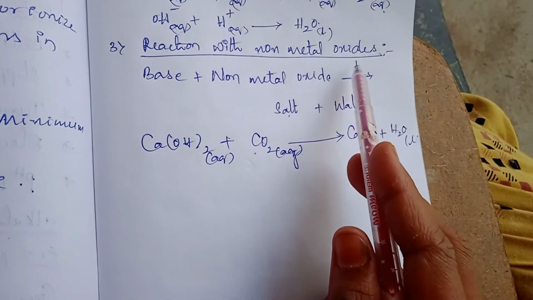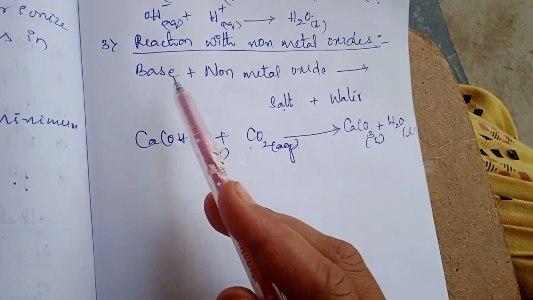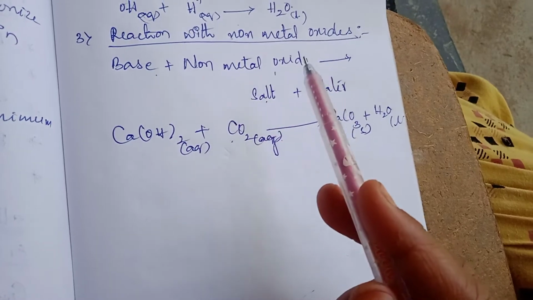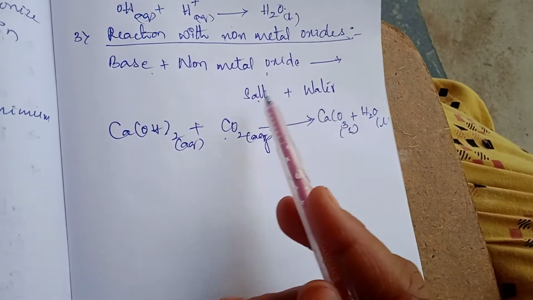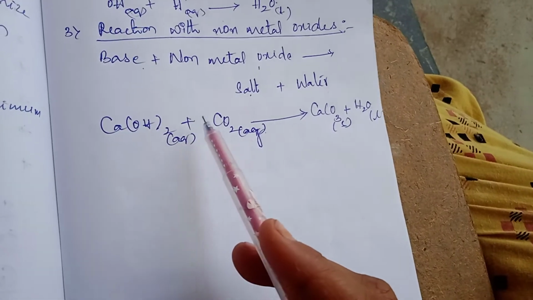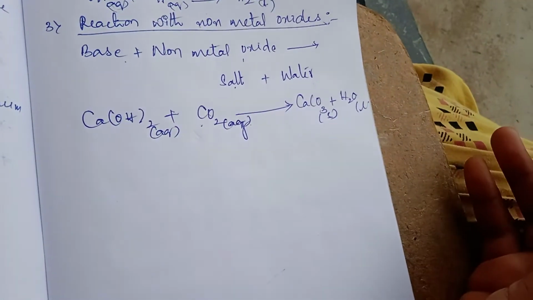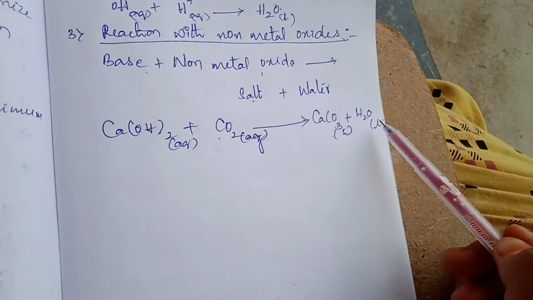Next, reaction with non-metal oxides. When the base is reacting with a non-metal oxide, it will form salt and water. Now, if you take one example, calcium hydroxide is reacting with carbon dioxide to form calcium carbonate and H2O.